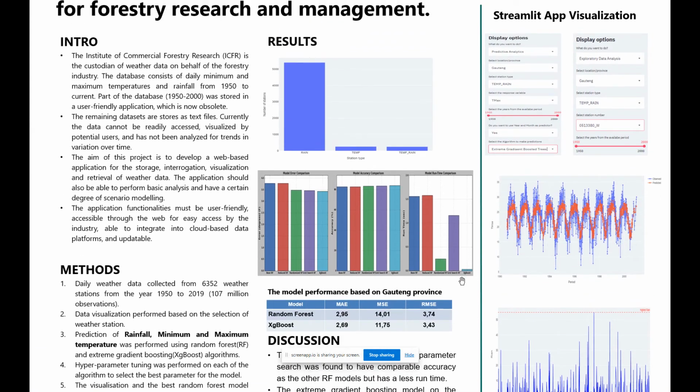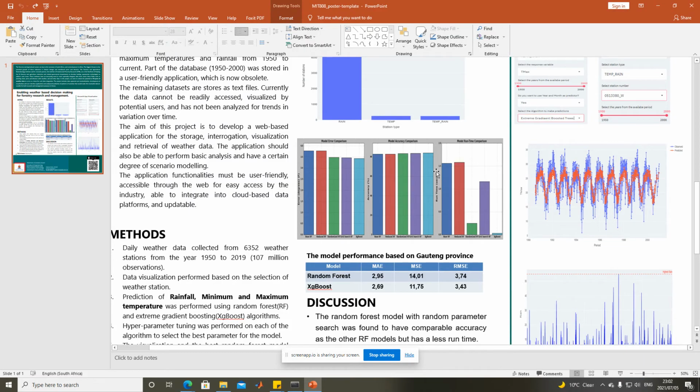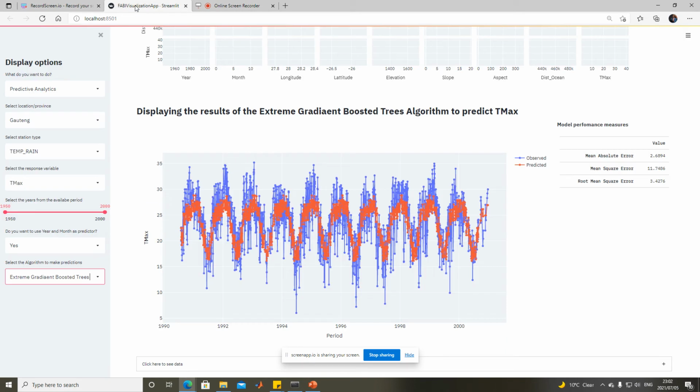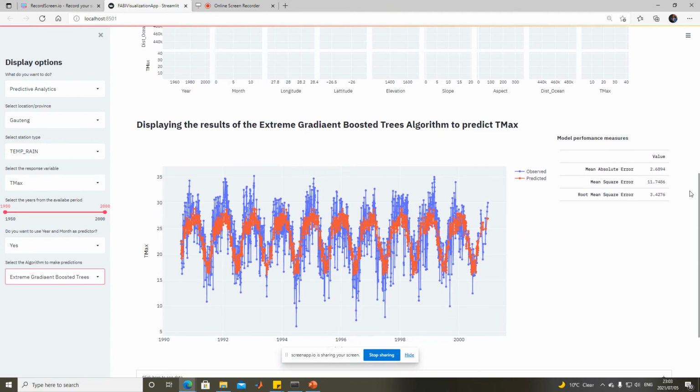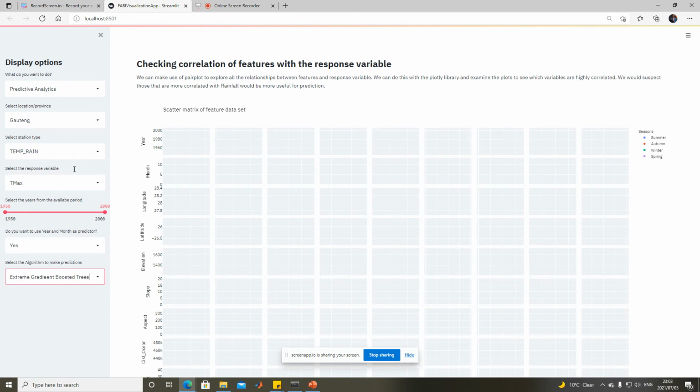As we already indicated that we deployed these models, I'll just show you how it was done. This is the Streamlit app where you can perform the predictive analytics and also the exploratory data analysis. If a user decides to perform the predictive analytics, these are the options available. You can select the province where you want to do the predictive analytics and also the type of stations. You can also select the response variables and the period where you want to do your modeling.